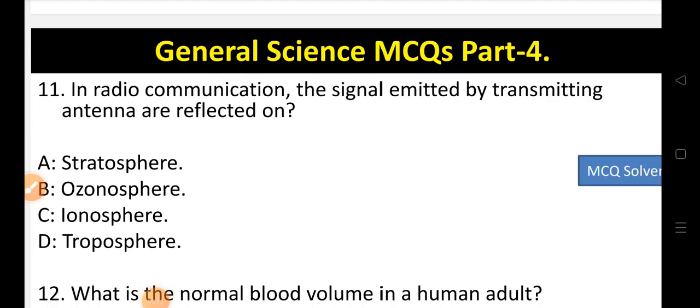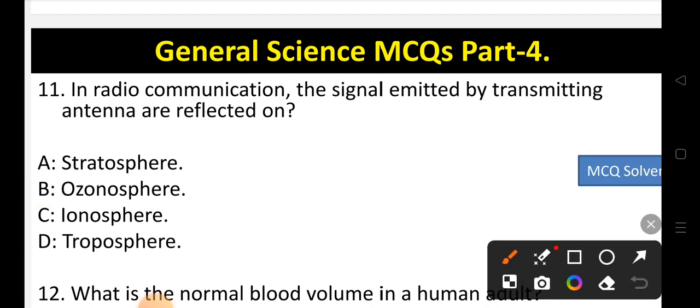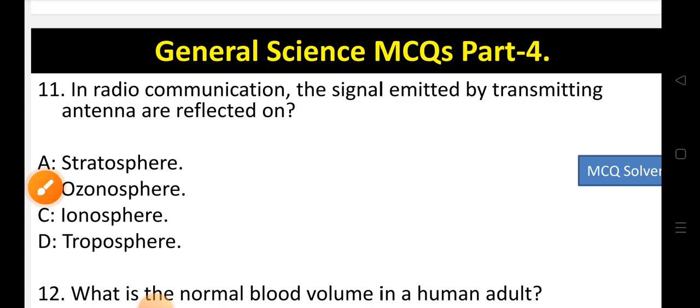Now let's move to question number 11. In radio communication, the signal emitted by transmitting antenna are reflected on. Options are option A stratosphere, option B ozonosphere, option C ionosphere, or option D troposphere. So in radio communication, the signals emitted by the antenna are reflected on. The correct option is option C, that is ionosphere. So C is the correct option.